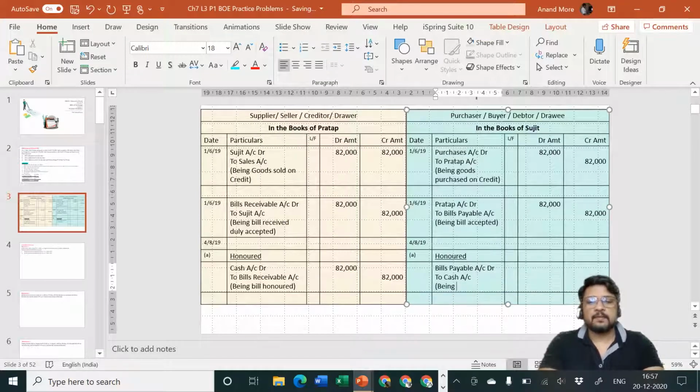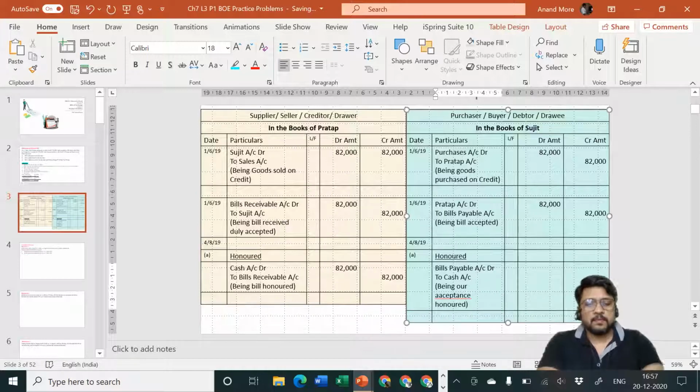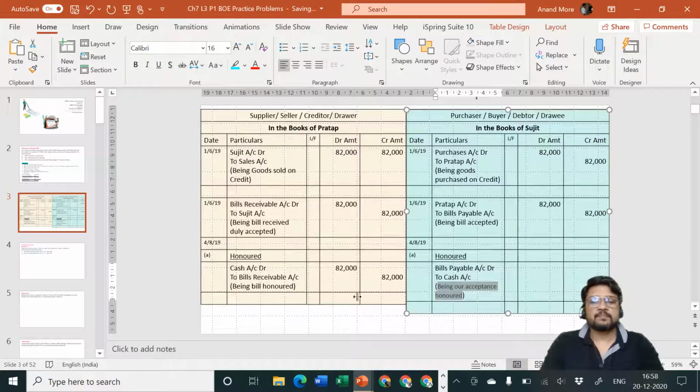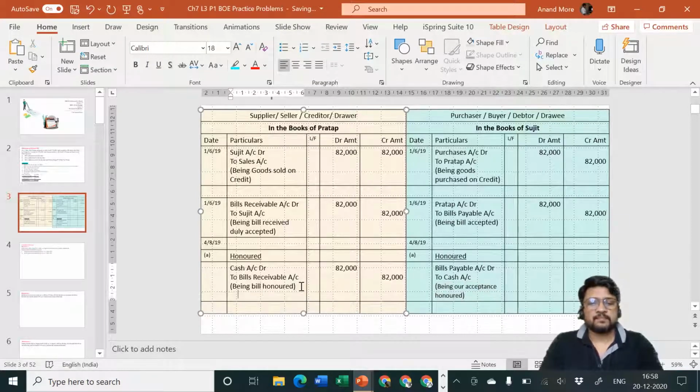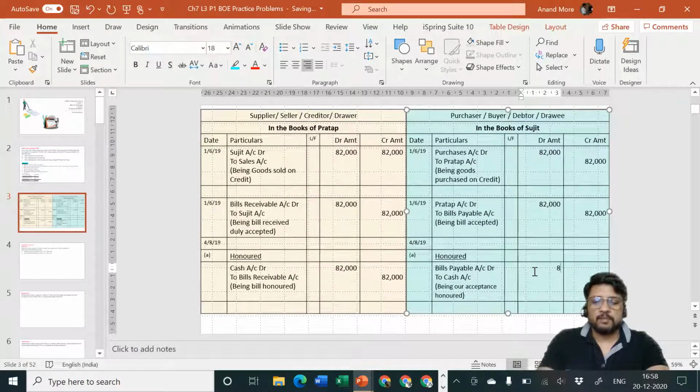Being our acceptance honored. Just a minute. Let me change the font size so it will be easy for me to write in only 2 lines. Okay. And the amount will be how much? 82,000, because that's the amount which is being paid.